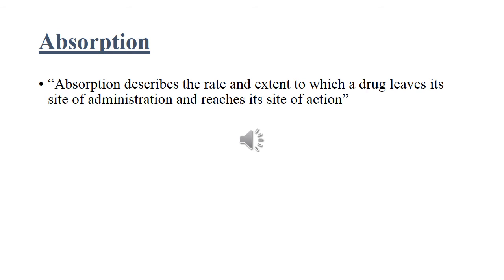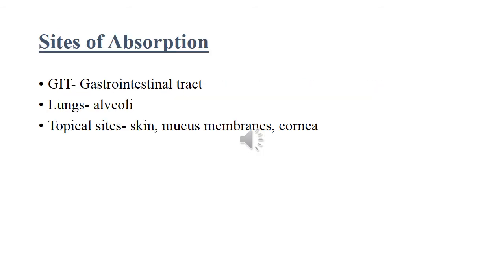Absorption is the movement of drug from the site of administration into the circulation. The rate of absorption is very important, and this absorption is governed by many factors. Important sites of absorption are the gastrointestinal tract, that is the stomach and duodenum, the lungs, alveoli, and topical sites like skin, mucous membrane, and the cornea of the eye.